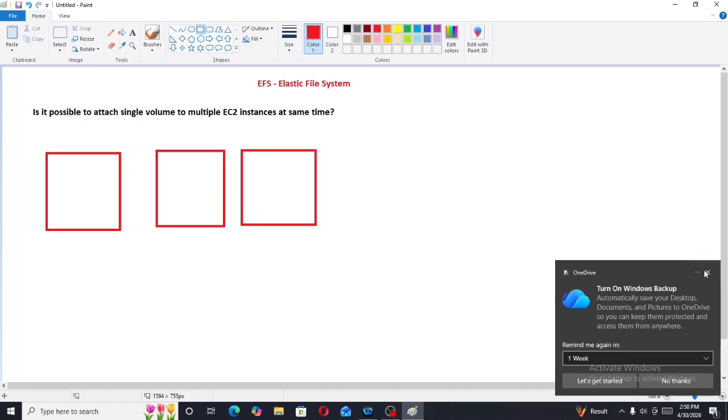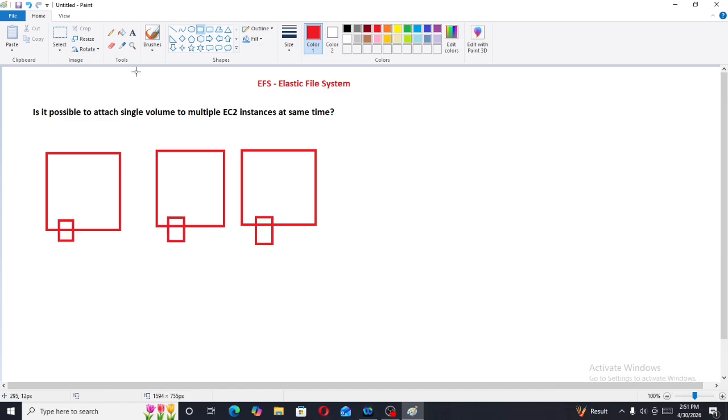We will have three EC2 instances, and each will have one default root volume.